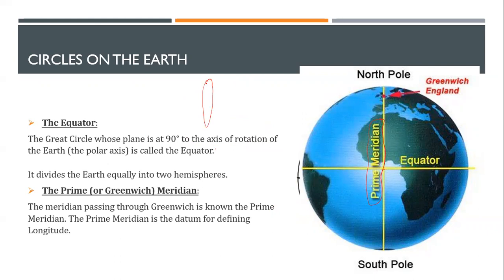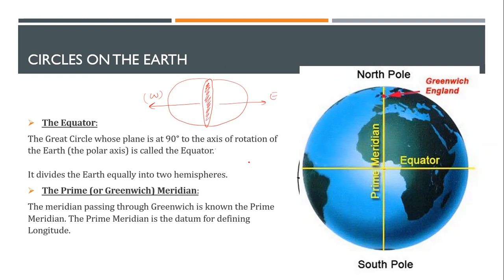So it's basically a straight circle which cuts the earth into two equal parts, left and right. Okay, so we determine how much we are going left, how much we are going right. That is how we are able to determine it. So this becomes my western hemisphere, the right one becomes my eastern hemisphere. That is what the prime meridian is. Okay, you can see it's a circle.